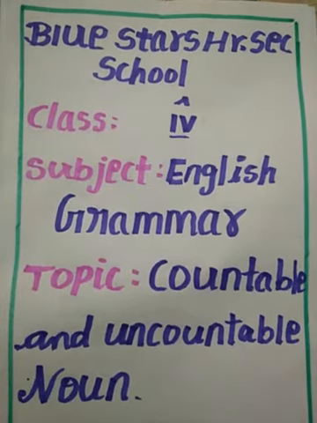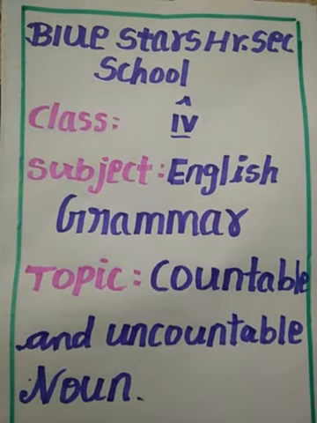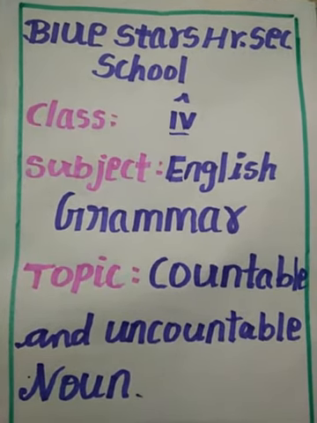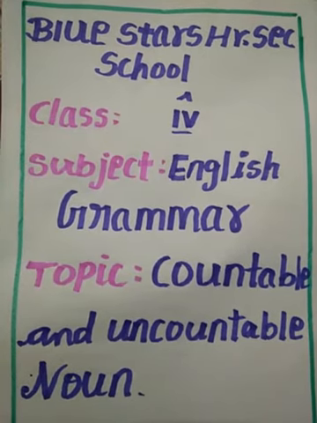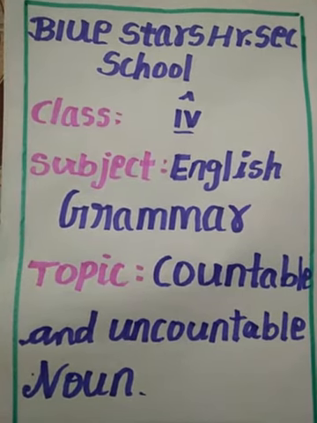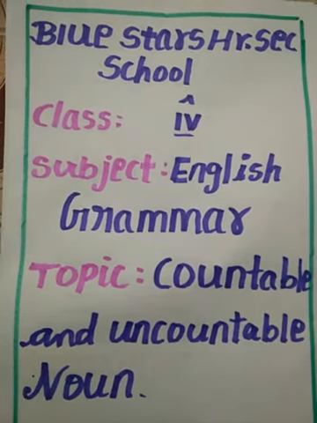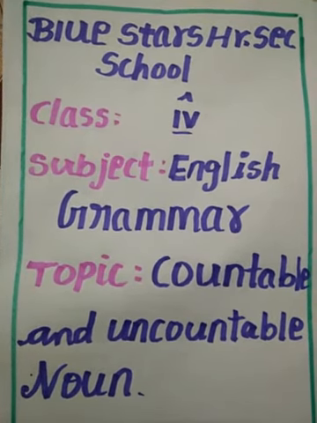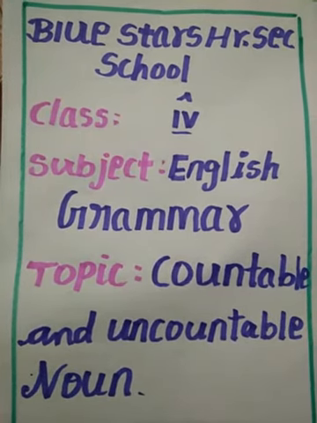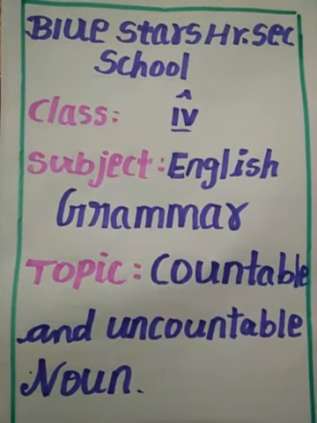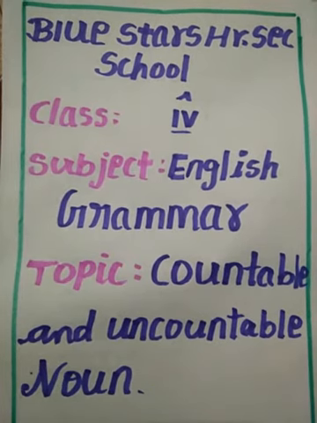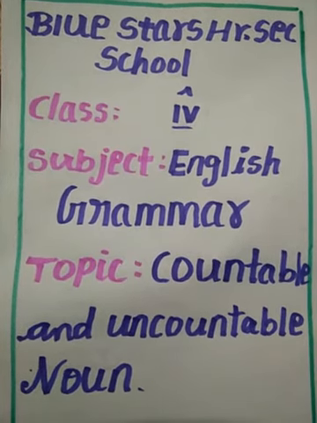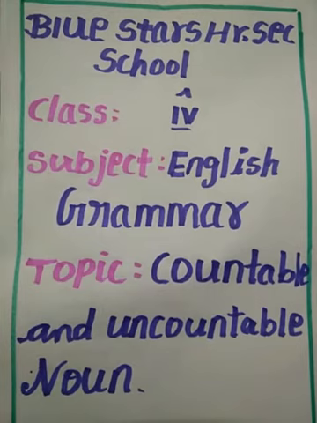Now, let's study about uncountable nouns. What is an uncountable noun? Anything that cannot be counted is an uncountable noun. Think, students. Can we count milk, water, sugar? No, we cannot count these. So, these are uncountable nouns.